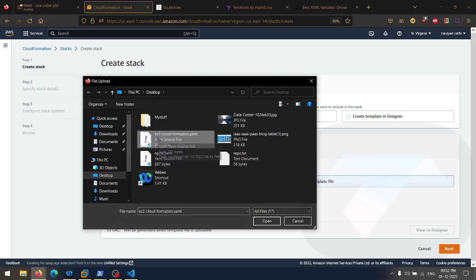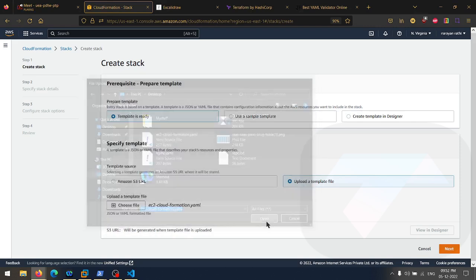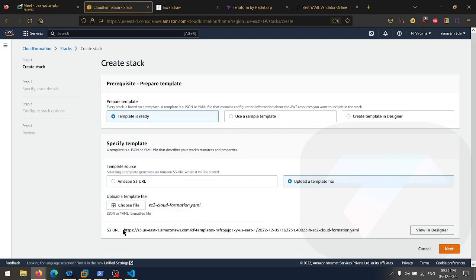The file name is EC2 CloudFormation, open. Now, as you can see, the file is going to be placed at an S3 URL, in an S3 bucket. So remember that if we delete this stack, after that we have to delete this S3 bucket as well, if it is present over there.